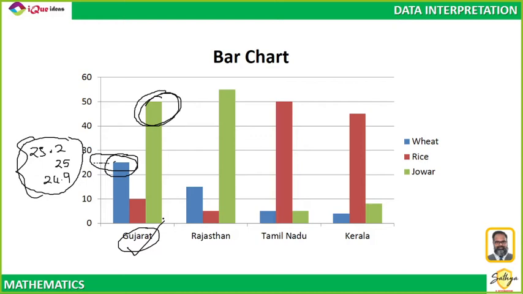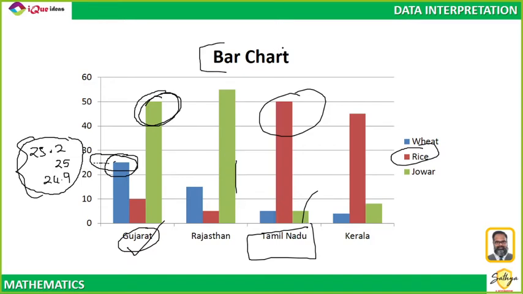If I want to ask, rice is grown maximum in which state? So all I have to do is identify the color of rice. Which bar is the highest? This is the highest bar. It belongs to which state? Tamil Nadu. So from this, I may not get a precise numerical value, but I can easily identify trends and other things. So visually, if I want to show data, then a bar chart may be a good thing to use.